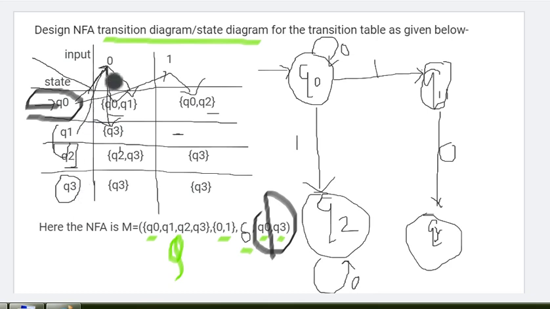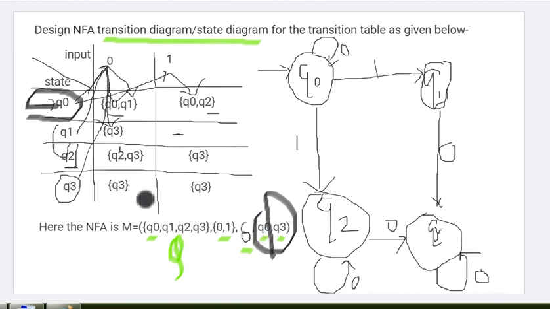At Q2 state, on 0th input, it is also going to Q3. So one arc to Q3. Okay, it's NFA, so multiple paths are possible. That's why Q2 on 0 goes to Q2 itself and also to Q3. Now at Q3 on input 0, where is it moving? It is going to Q3 only. So that is again a loop.